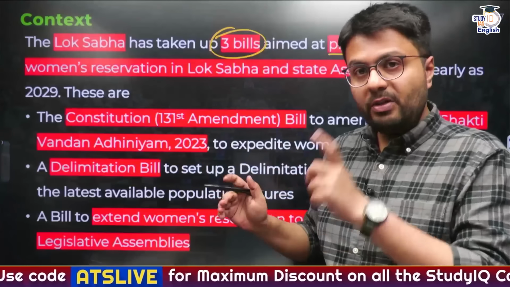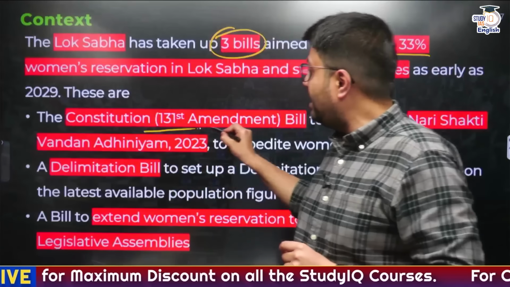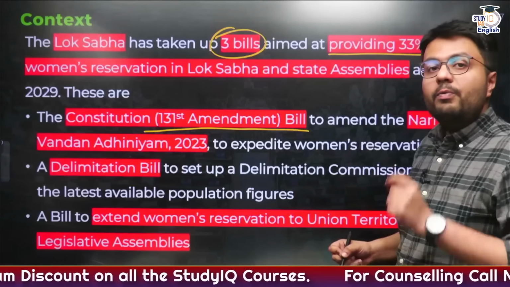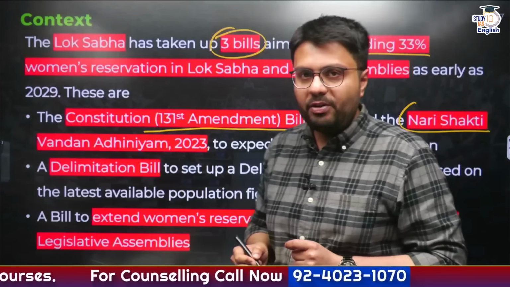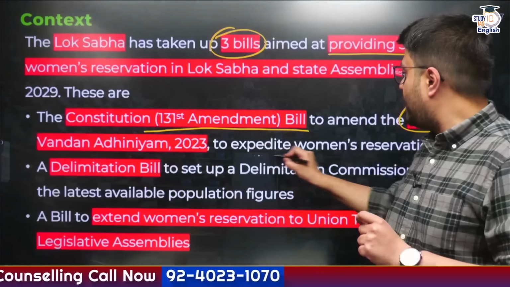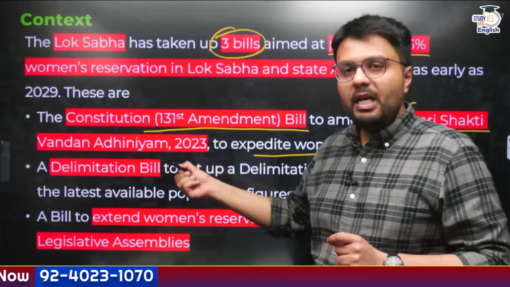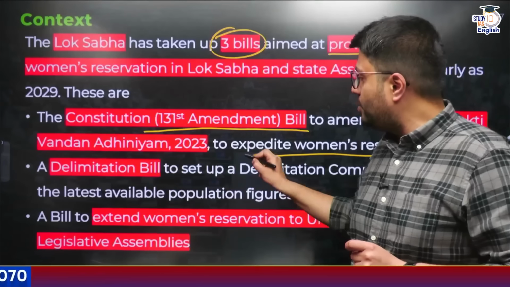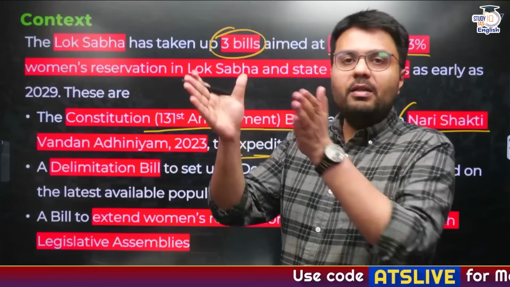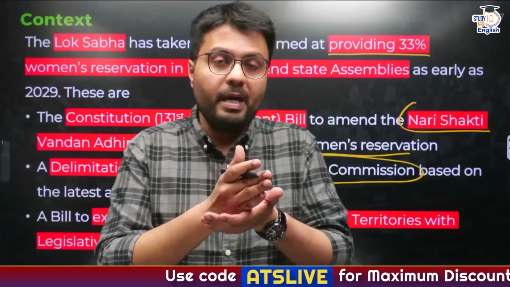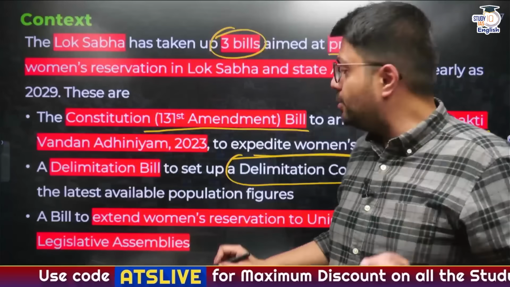These three bills include a Constitution 131st Amendment Bill, which seeks to amend the earlier passed Nari Shakti Vandan Adhiniyam of 2023, and is aimed at expediting women's reservation. Similarly, there is a delimitation bill which seeks to create a delimitation commission that will delimit the various constituencies of Lok Sabha and Rajya Sabha based on the latest population figures.